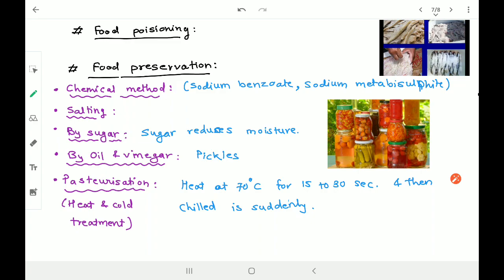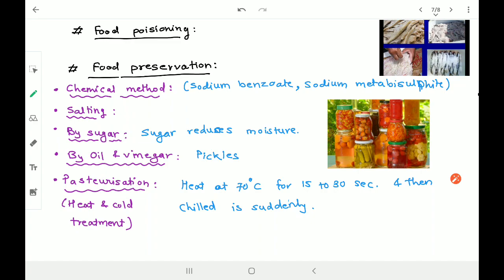So the methods that are used to preserve food include the chemical method. The chemical method is normally used in sauces or any packed food. What you get as packed food, like sauce, ketchup, pickle from the market, or juice, all that ready-made food has chemical preservatives in it.